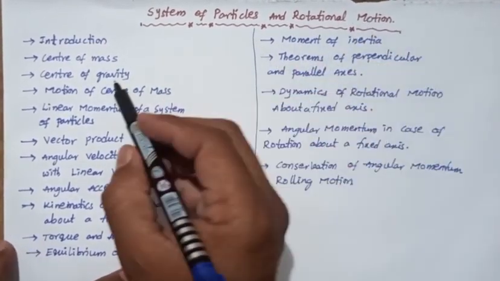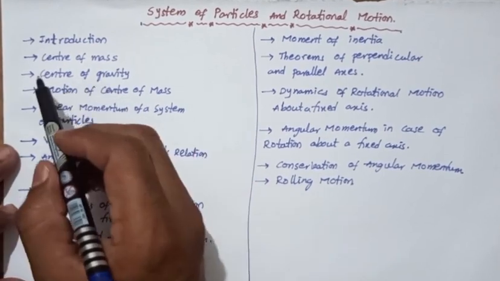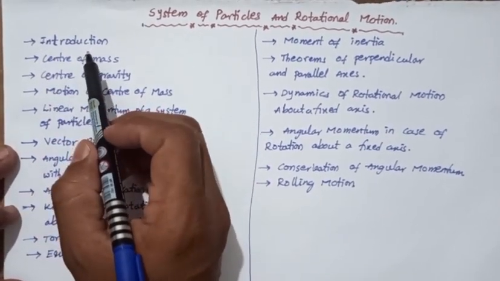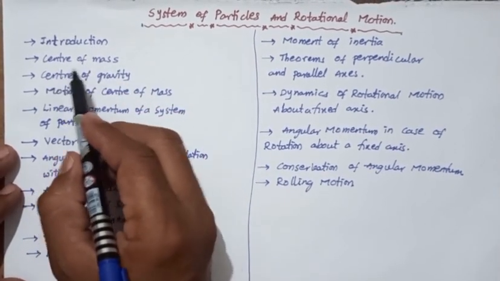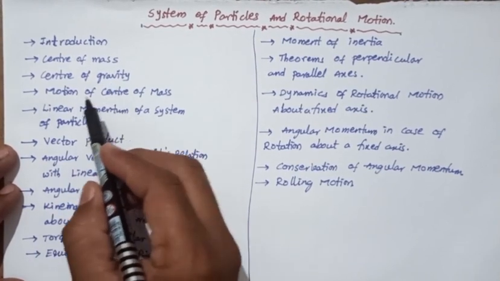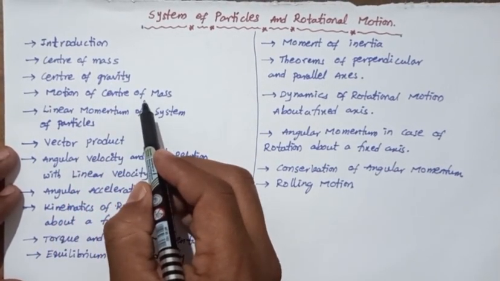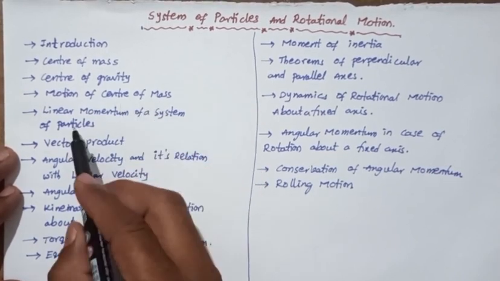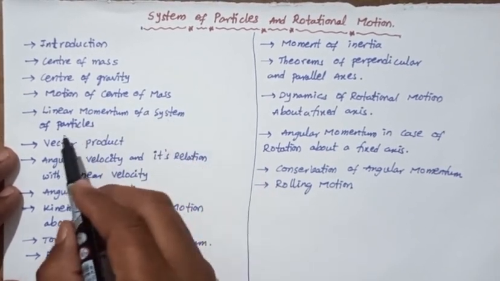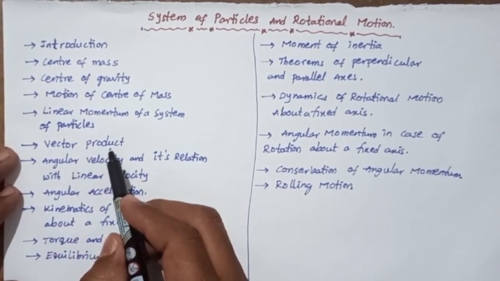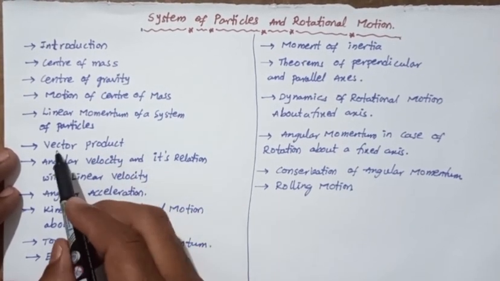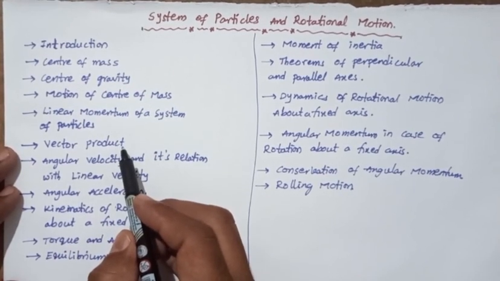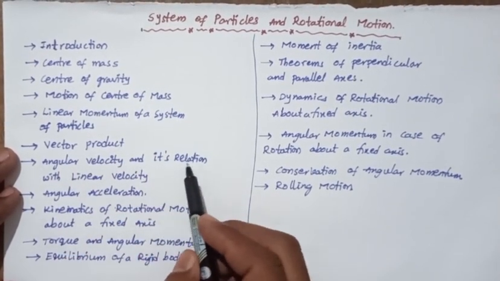In this chapter the topics are: introduction. So what is the introduction of system of particles and rotational motion? What is center of mass, center of gravity, motion of center of mass, linear momentum of a system of particles. So already we discussed the scalar product before this class. In this lesson we are discussing the vector product of two vectors, angular velocity and relation with linear velocity.